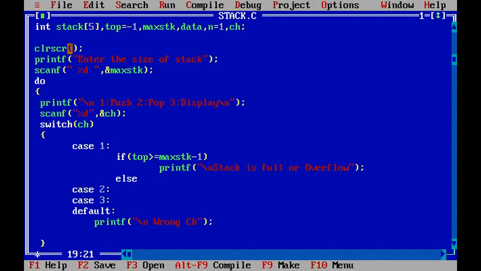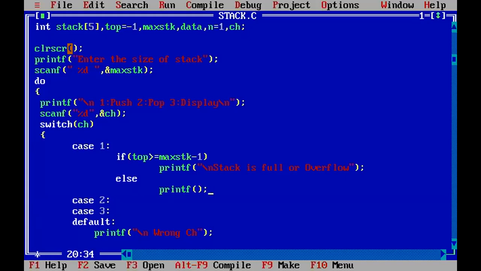Else, if the condition is false, then what you are doing? Printf, what to write here? Enter an element. Can I say like enter a new element? So can I say enter new element?